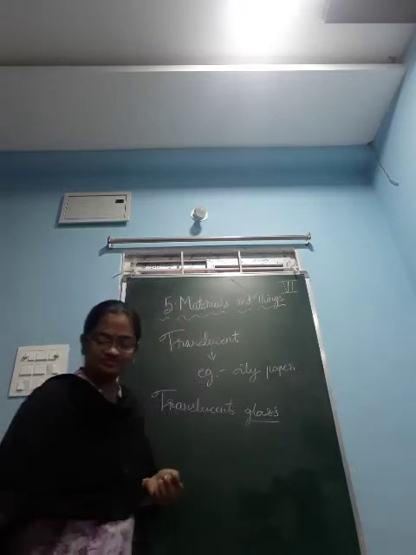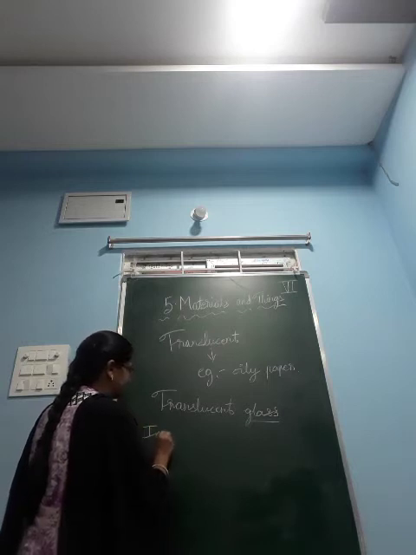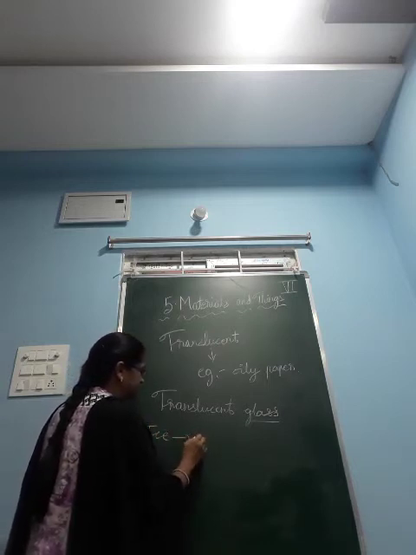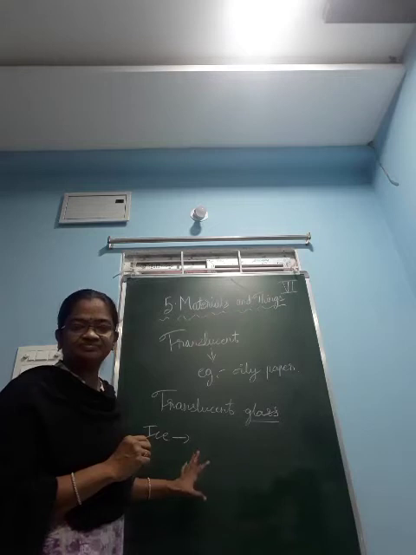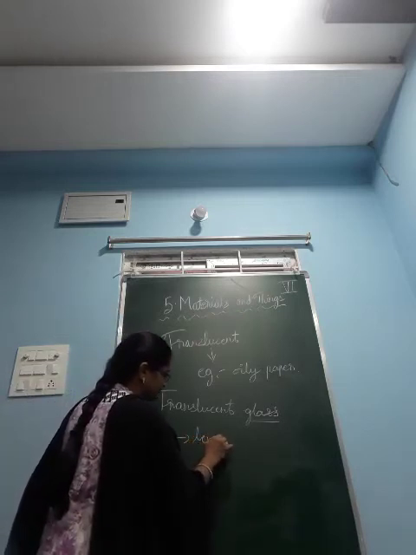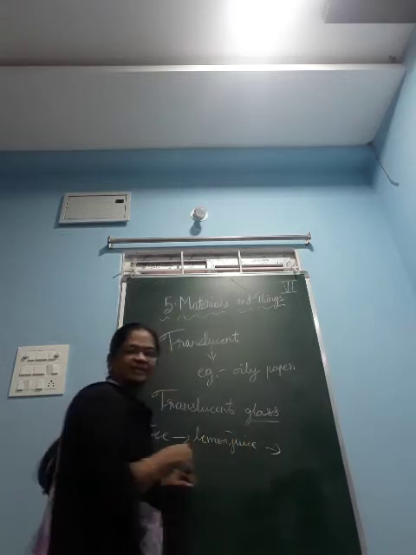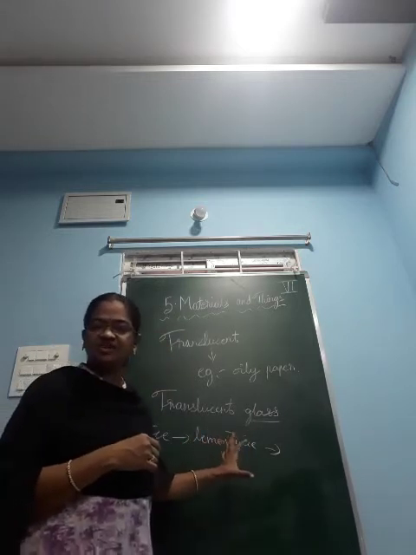Just see here. This is the general observation.